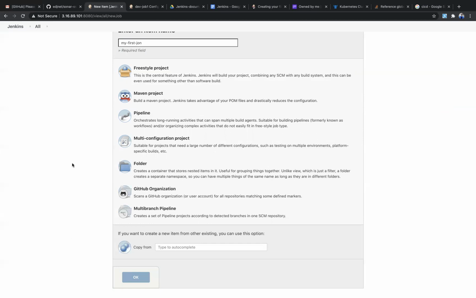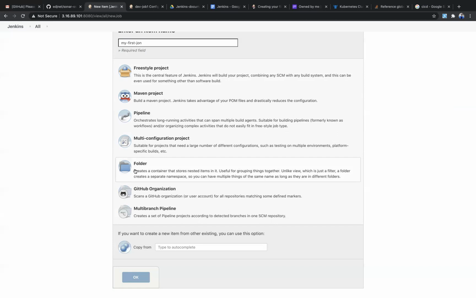So they will create folders and keep the sub repos in that particular folder, and give the permissions to the particular folder, not the entire Jenkins. So this will be used for security purposes, you can say. We don't need to give the permissions to the entire Jenkins, where people can handle and manage the Jenkins server. So it is a better way to create a folder and give the permission to the particular folder.